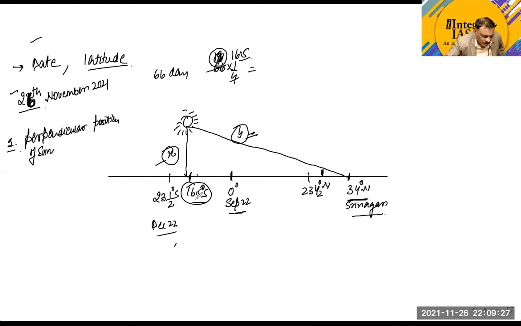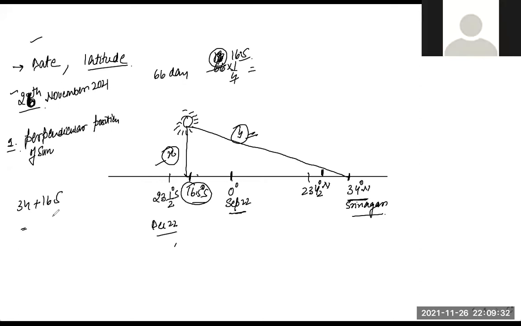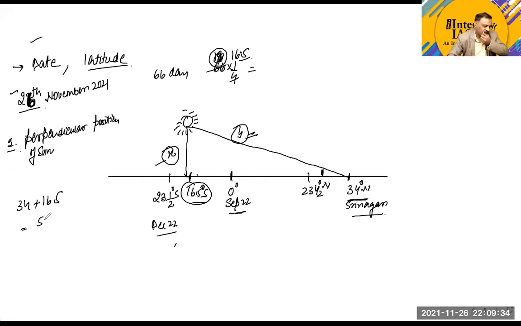34 up to here, plus 16.5. So what is going to be the value? It is going to be 50 degree. It means from Srinagar to the perpendicular position of the sun, the angular distance is around 50 degree. Now the third step is you subtract 50 from 90. You subtract 50 from 90 and the value will be 40 degree.